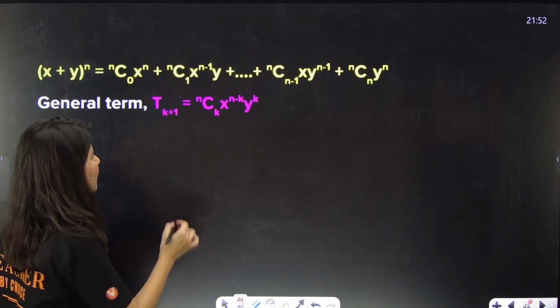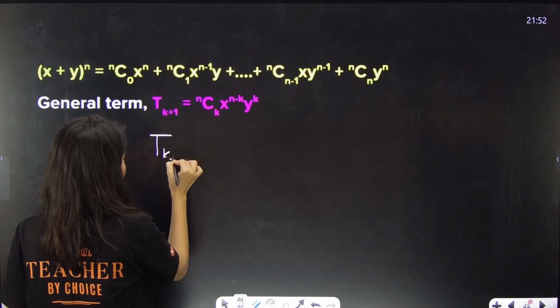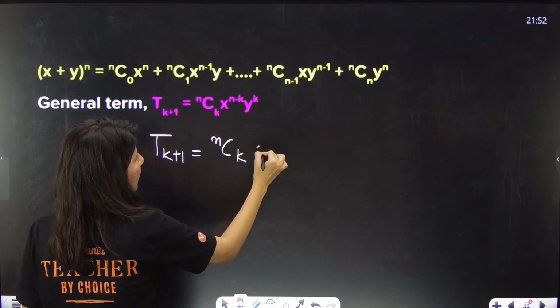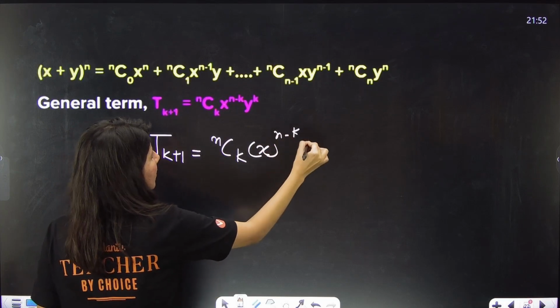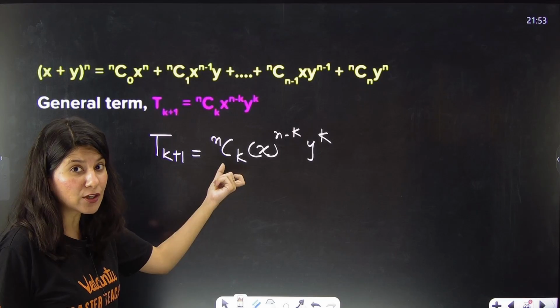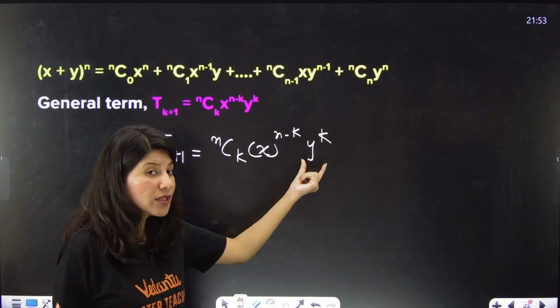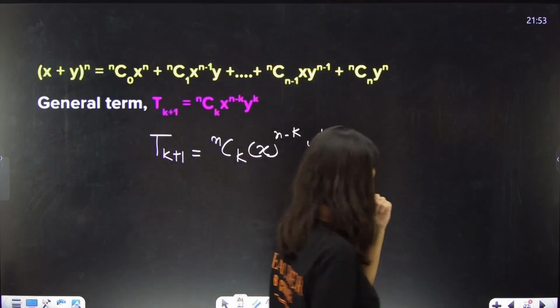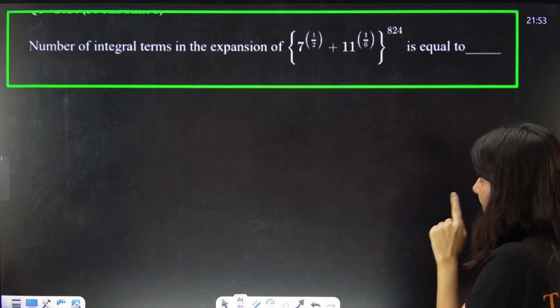The general term is T(k+1), or you can say T(r+1), which gives nCk x^(n-k) y^k. Remember, the index of the binomial coefficient, k, will match the power of y. Clear?